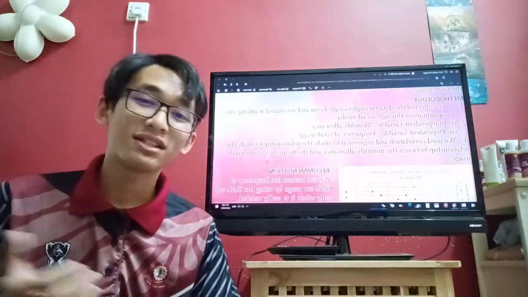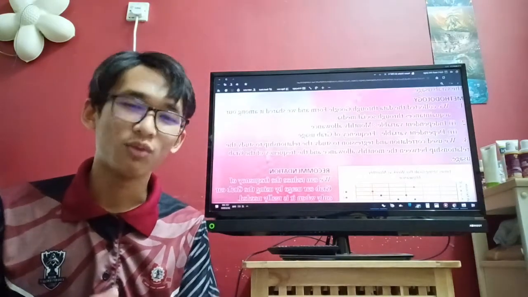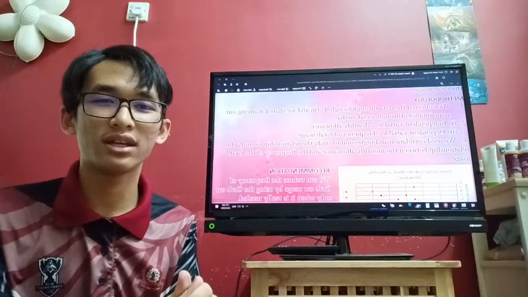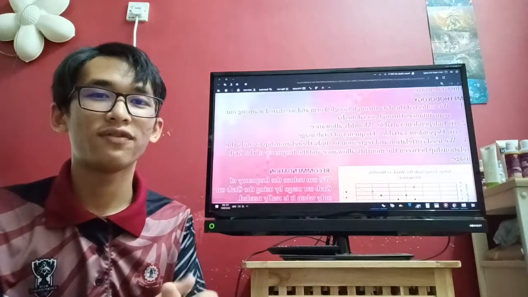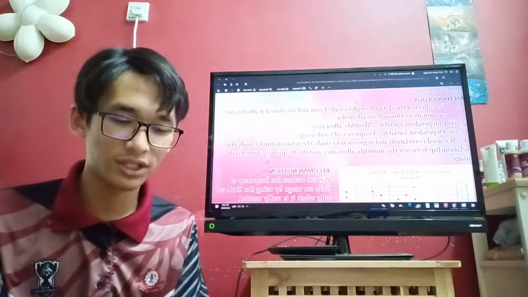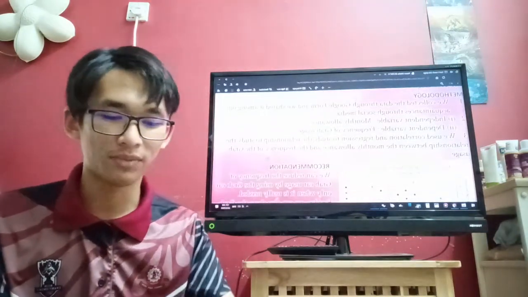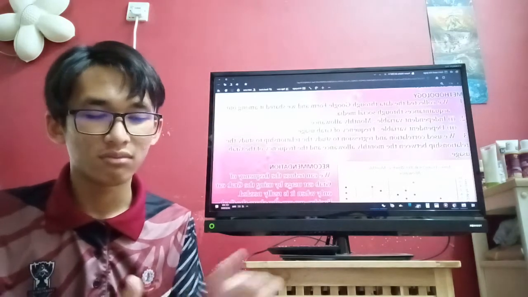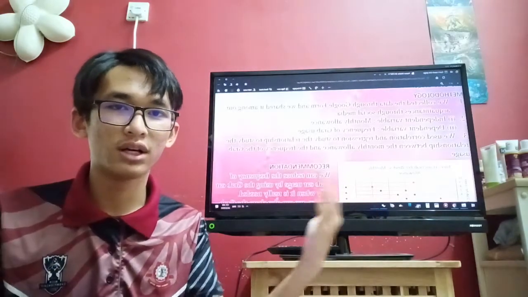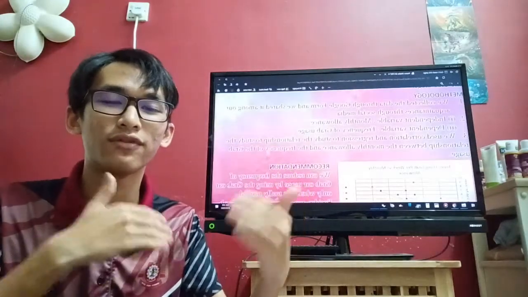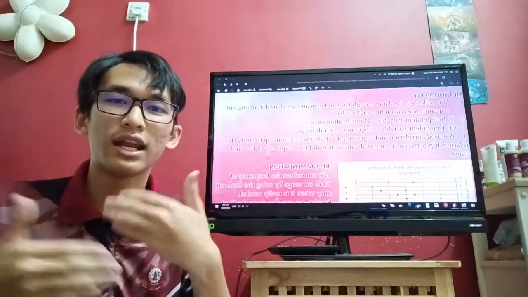So for the methodology, we do this the simple way. We took our data from Google Forms, and that is pretty much it. After we got our data from the Google Forms, we shared it among our group members, and we sorted out the variables that are available.